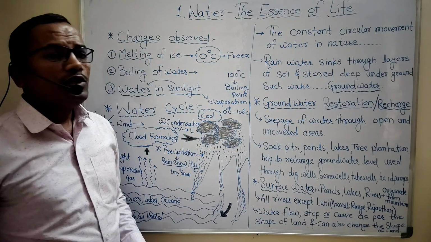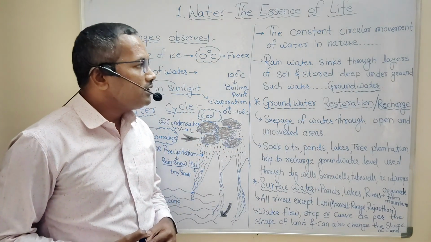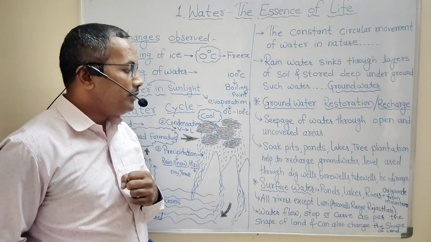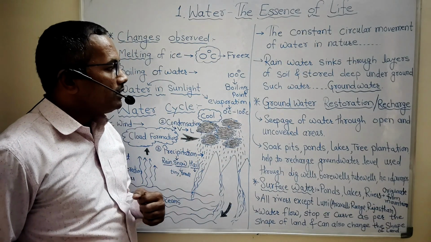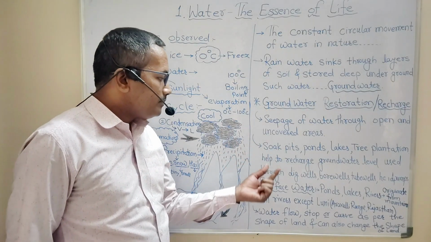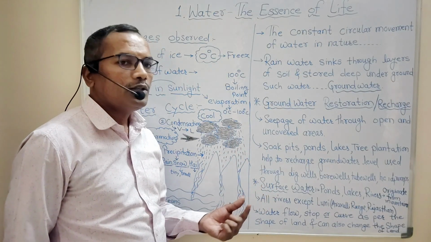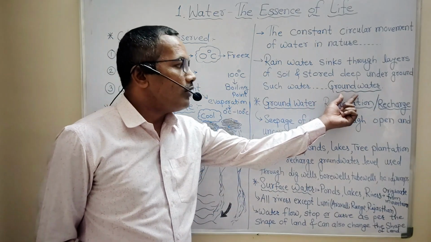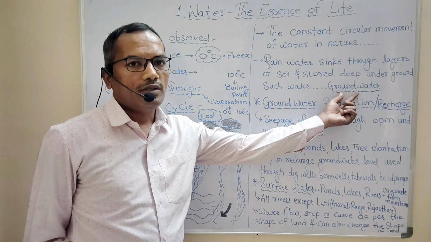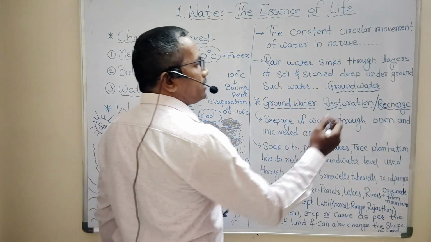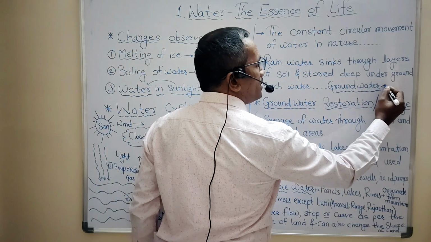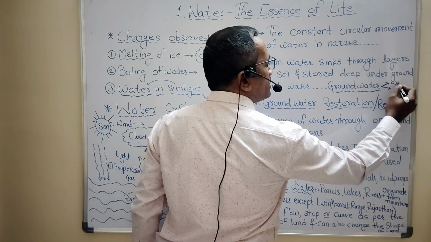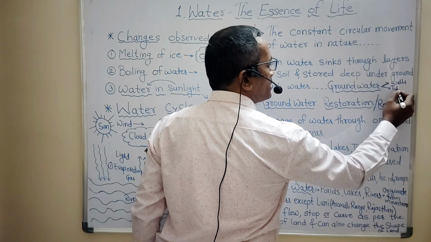This groundwater is a very important source for humans, because we know that whatever sources we use today for getting water are from groundwater, because groundwater helps us through the wells, through tube wells.